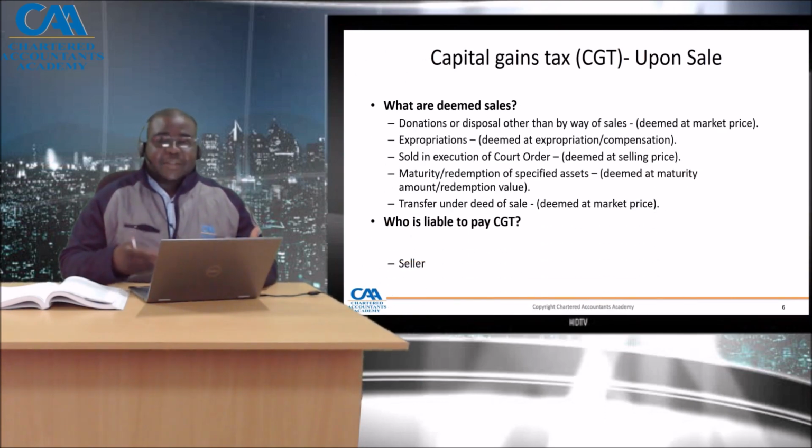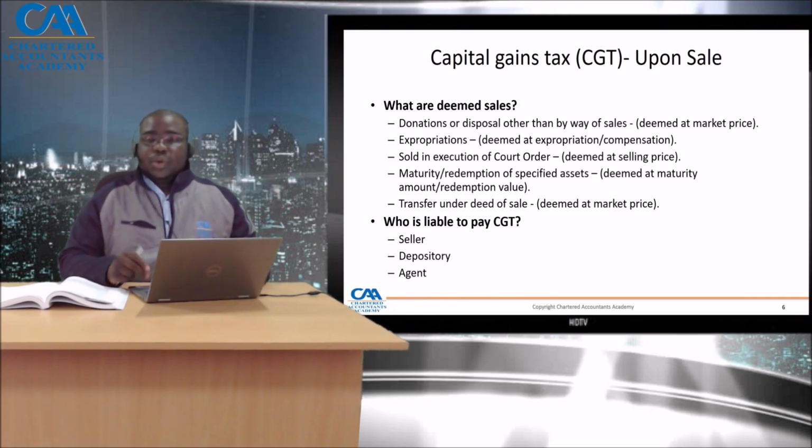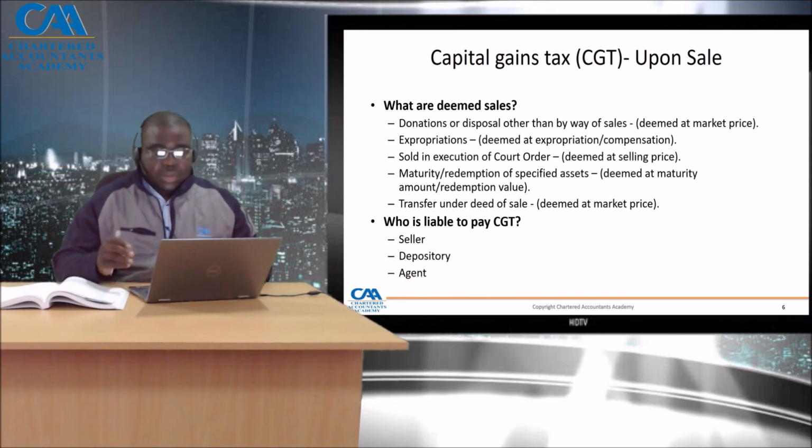So if they do a certain event, that could trigger capital gains tax. So a deemed sale could arise from donation. When an entity donates a building or disposes by way other than sale, that's called a deemed sale, and we normally measure at the deemed market value.